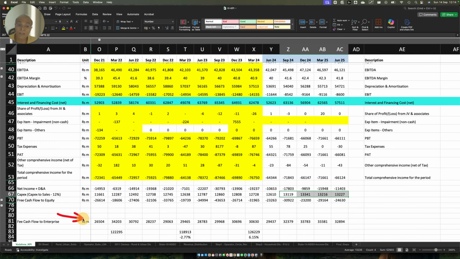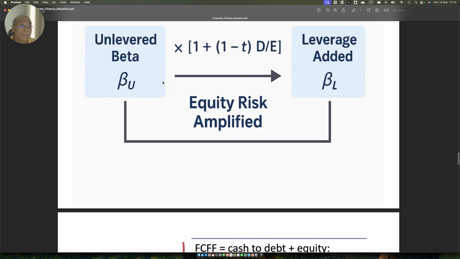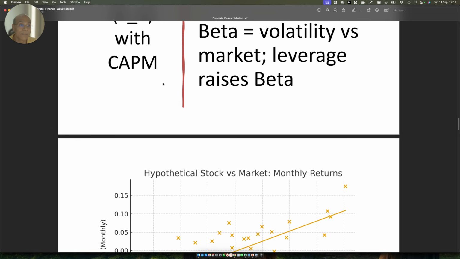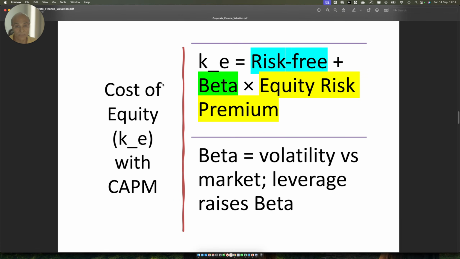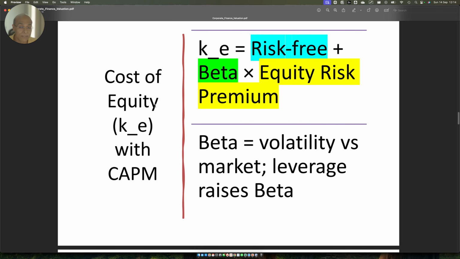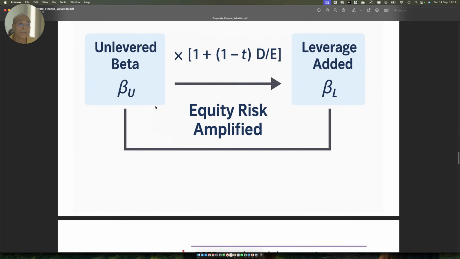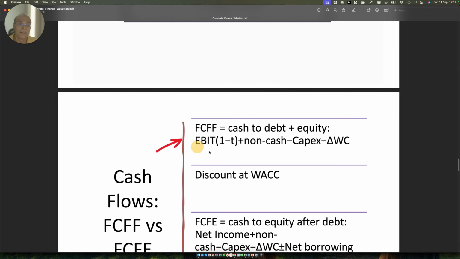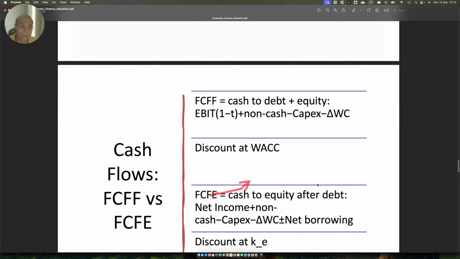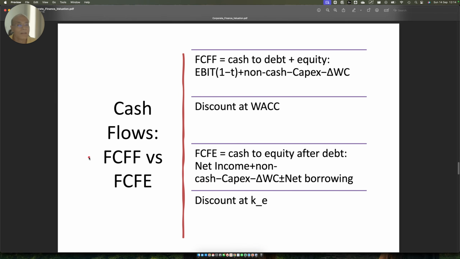So once you have got the free cash flow to the enterprise, and you know the weighted cost of capital, which is the cost of debt and cost of equity in a weighted form, you can calculate the cost of capital. Then you discount those cash flows using the weighted cost of capital. That is going to give you the enterprise value.